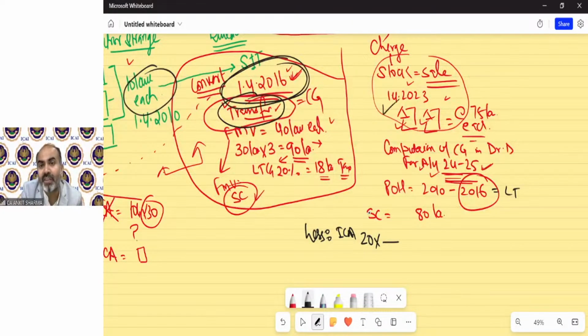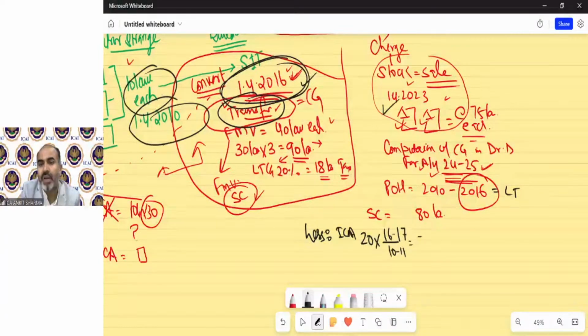This is the stock transfer year, but the asset transfer year is 2016-17, and that index will be given in the question. You have to write the 16-17 index. And of course, the purchase year index is simply 2010-11. Whatever amount comes, that is going to be deducted.